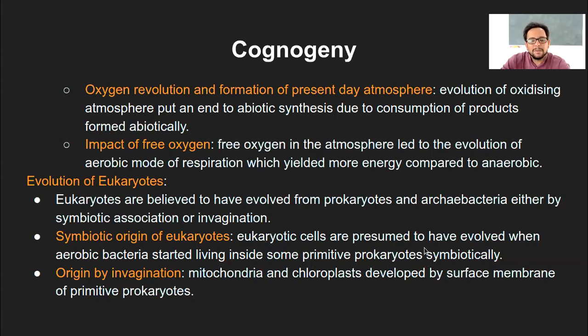That means both were getting benefited. And the second way of evolution could have been the origin by invagination, that is mitochondria and chloroplast-like structures that were developed by the surface membrane of these primitive prokaryotes.